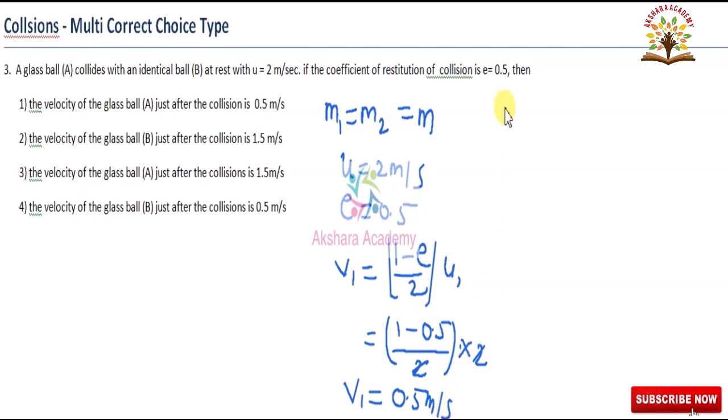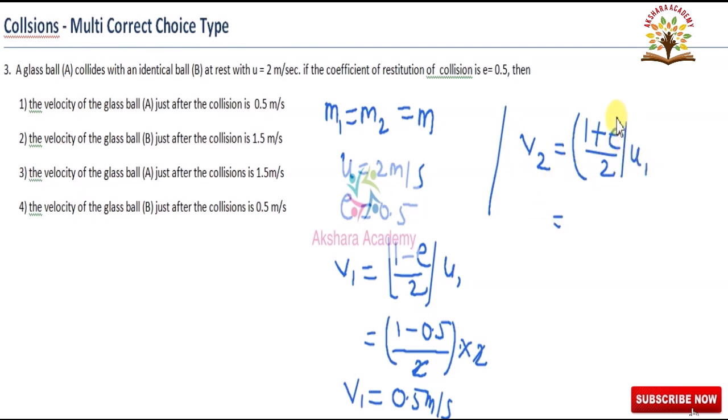Next, velocity of the glass ball B just after the collision V2 is equal to 1 plus E by 2 of U1.